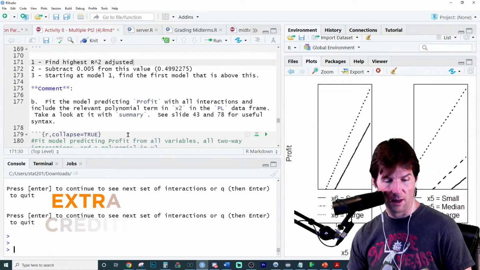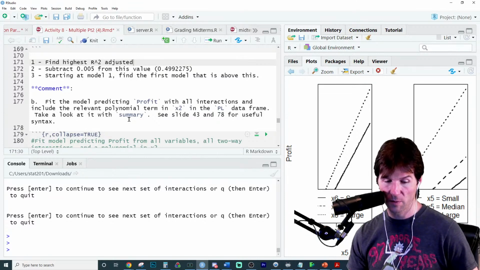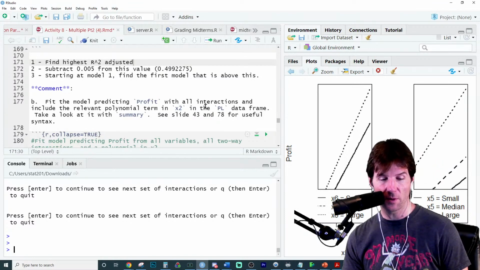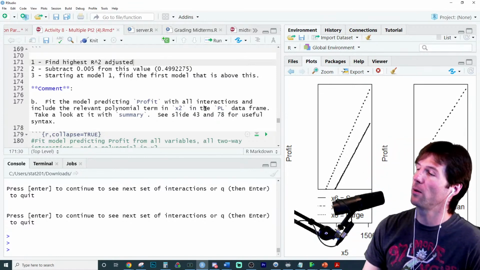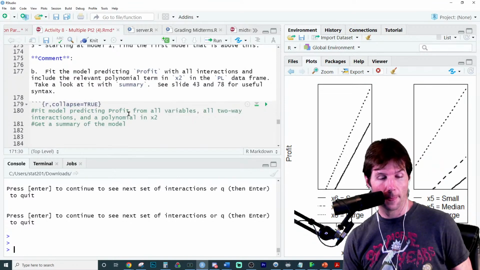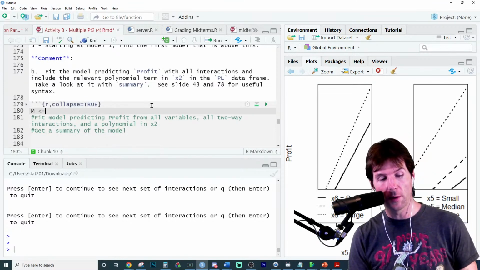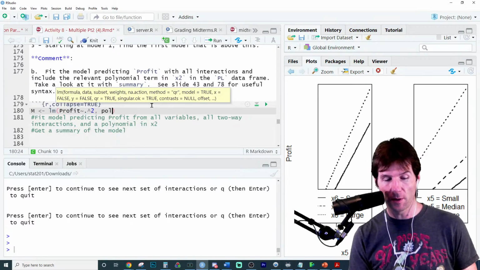Good questions. Fit the model, predicting profit with all the interactions. Include the relevant polynomial terms in the PL data frame. See the slide. Which one are we doing? Fit the model, predicting profit with all interactions, and include the relevant polynomial term in X2. Oh, and include the polynomial term. Okay, so what we have to do is go here and go save into LM profit. We're going to include all the interactions and then do a poly. No, got to go plus poly.